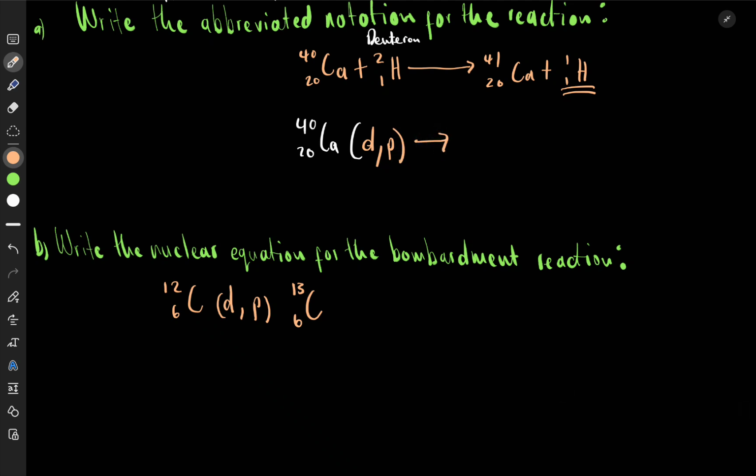Then what is it going to make? It is going to make 41,20... oh, we don't put it like this. We then just show 41,20 calcium. I almost made a mistake. And here you are done. This is the abbreviated notation, this is your solution for this.